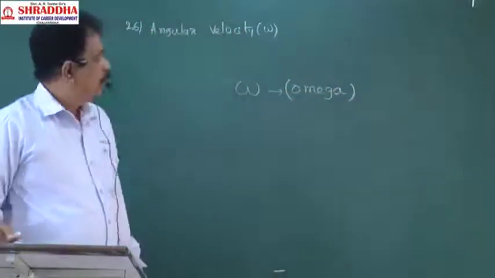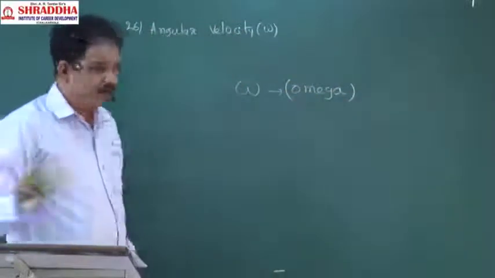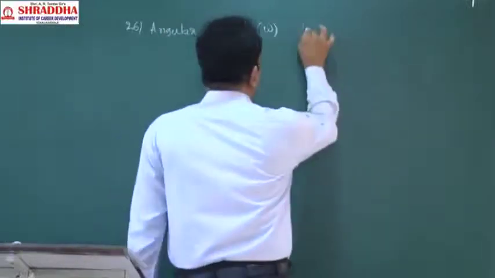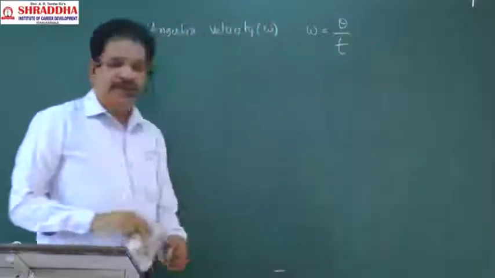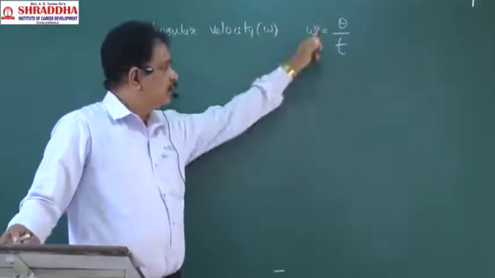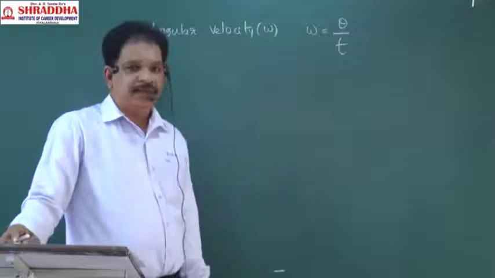How it is defined: omega is equal to theta by t. Omega is equal to theta by t.